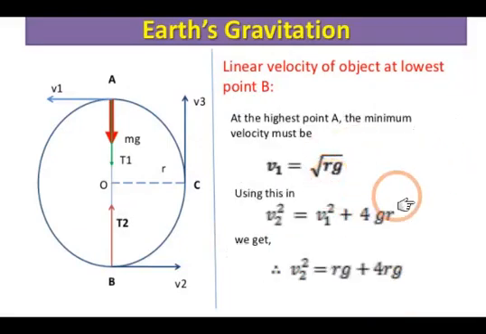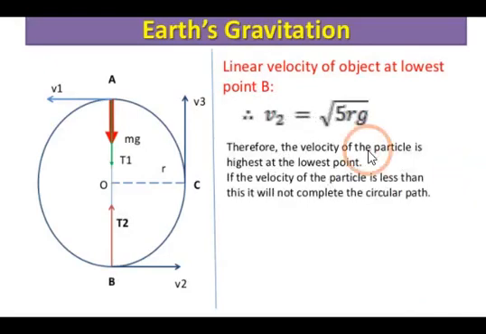Now v1 is equal to root rg, we know that, so v2 square is equal to v1 square plus 4gr. v2 square is equal to, यहाँ पे हम ये वैल्यू डाल देंगे, gr plus 4gr. So it will become v2 is equal to root 5gr. So the velocity of the particle is highest at the lowest point. If the velocity of the particle is less than this, it will not complete the circular path.